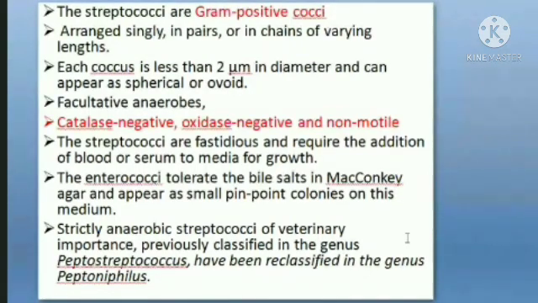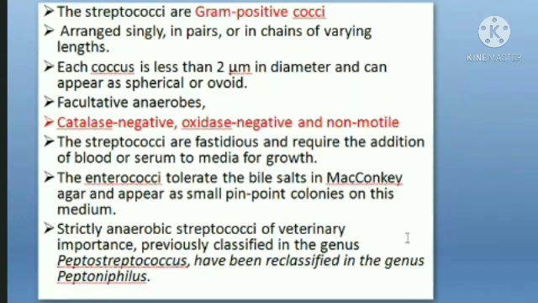So we differentiate between the different genera which come under the group of streptococci. There are streptococcus, there are enterococcus, and there are peptostreptococcus, right? The most important differentiating feature is that they are all gram positive, except for the enterococci organism, which grows on MacConkey, which generally supports gram negative organisms and not gram positive, but here it's an exception.